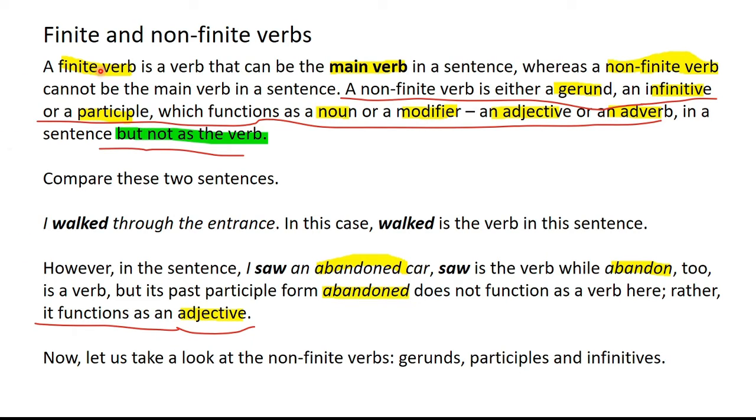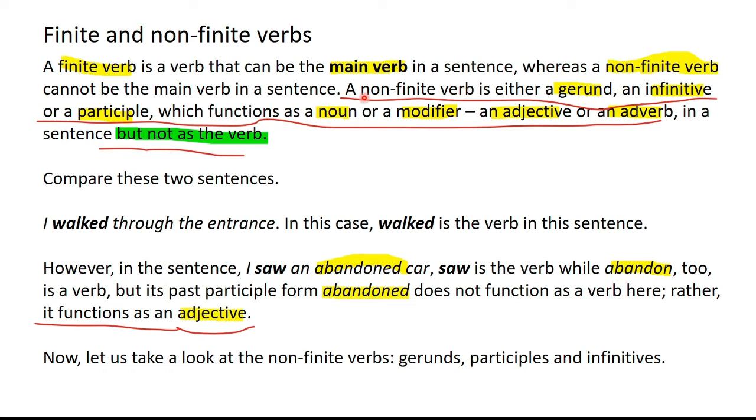Now, here's the point. A finite verb is a verb that can be the main verb in a sentence, whereas a non-finite verb cannot be the main verb in a sentence. This is the key distinction. In case of a finite verb, the finite verb is going to be the verb in a sentence, whereas a non-finite verb is not going to be the verb in a sentence. It is going to be either a noun or a modifier such as an adjective or an adverb. While a finite verb is a verb in its form, a non-finite verb is also a verb in its form, but it will not function as a verb in a sentence.